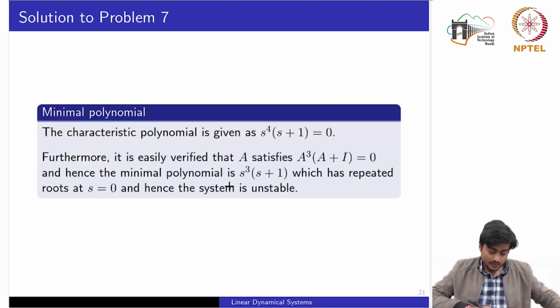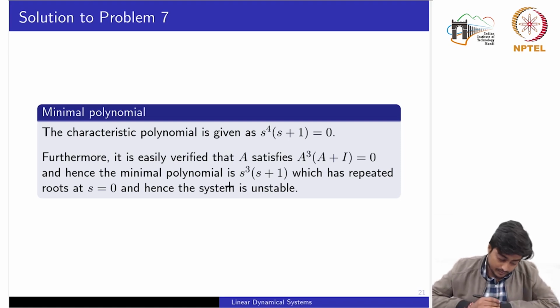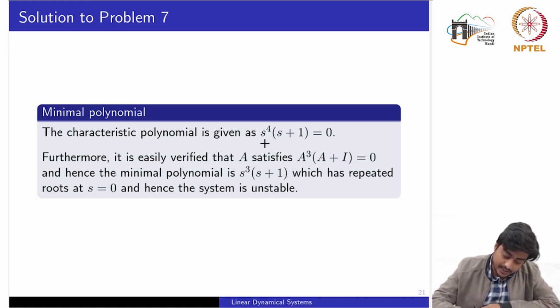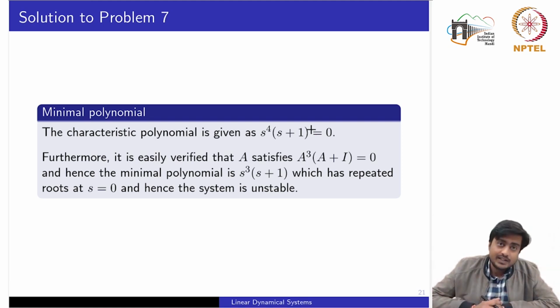Okay. Now computing the minimal polynomial, first we write the characteristic polynomial s to the power 4 times (s plus 1) is equal to 0. From here you would see directly that we obtain repeated eigenvalues located at 0 and another eigenvalue at -1.